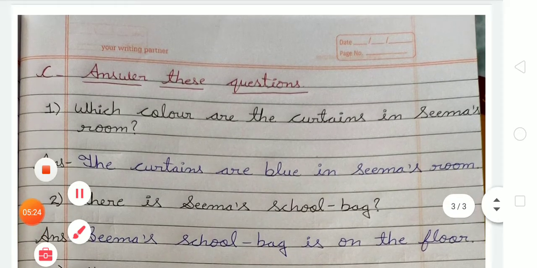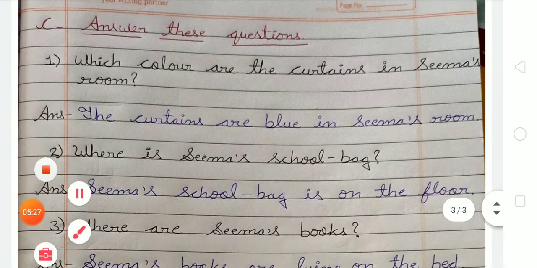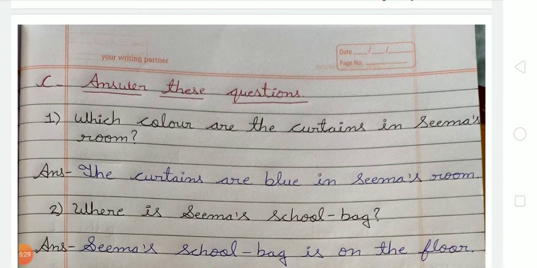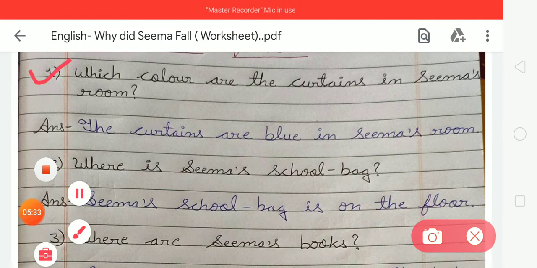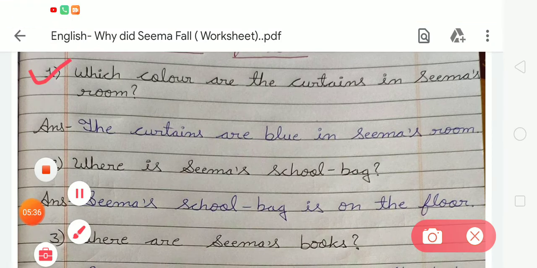In exercise C, you can see there are questions to answer. We have to write question answers of chapter 3. The first question is, which color are the curtains in Seema's room? Students, we have to learn the story, and we all know the bed cover and curtains are blue in Seema's room. So we have to write the answer: the curtains are blue in Seema's room.